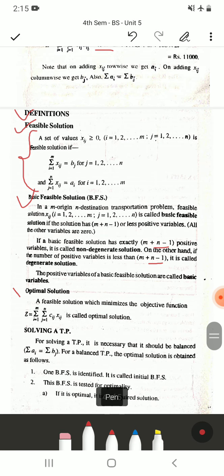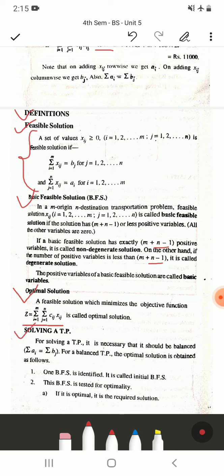So what is an optimal solution? A feasible solution which minimizes the objective function z equals the double summation of Cij into Xij is called an optimal solution. This is our objective function, that is, the transportation cost should be the minimum value. So the feasible solution for which this objective is achieved is called the optimal solution.